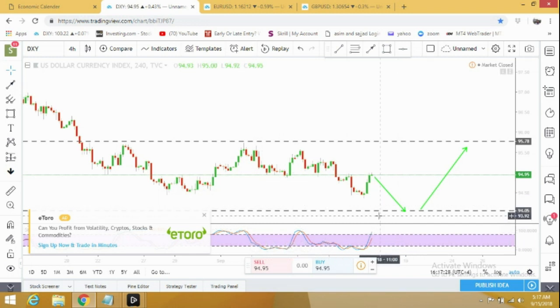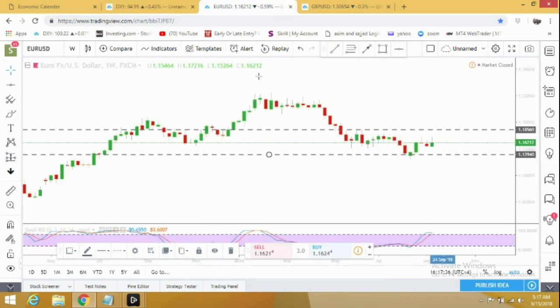So from 94.05 I'm expecting another bigger reversal, and this time it can reach 95.78. Let's move to euro dollar. Euro dollar looked much stronger last week. It went up all the way, but on Friday it started dropping down from 1.1721. Still, on the weekly time frame it looks in better shape.